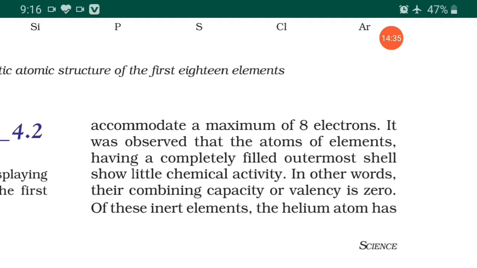It was observed that the atoms of elements having a completely filled outermost cell show little chemical activity. In other words, their combining capacity or valency is 0. So therefore they are considered to be inert elements. So helium, then neon, they are considered as inert elements.